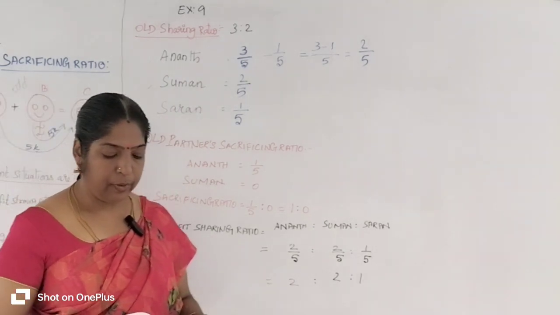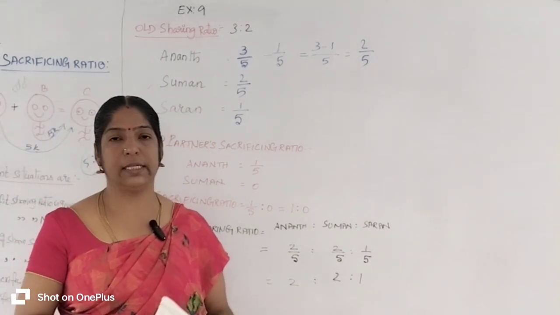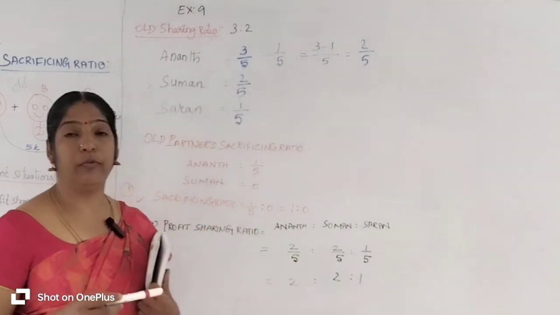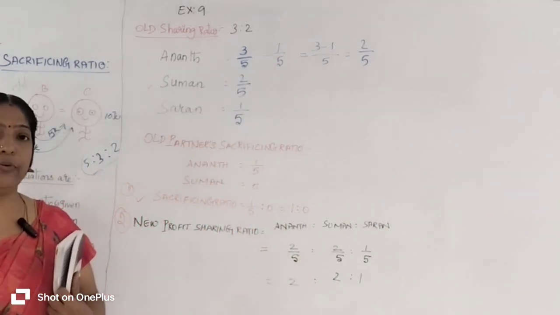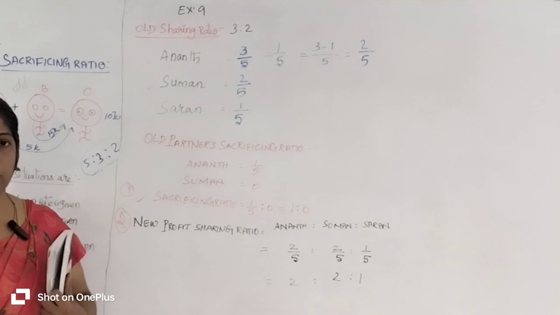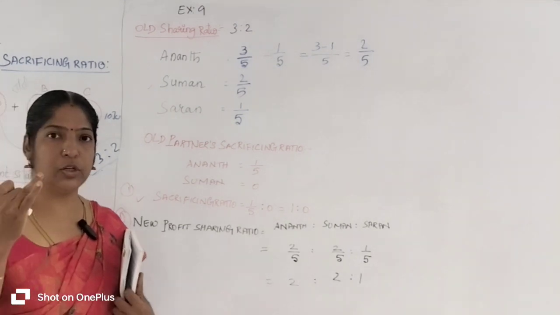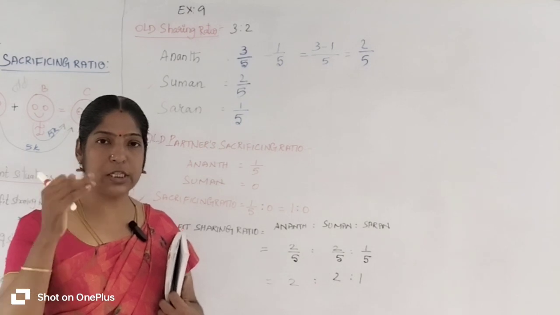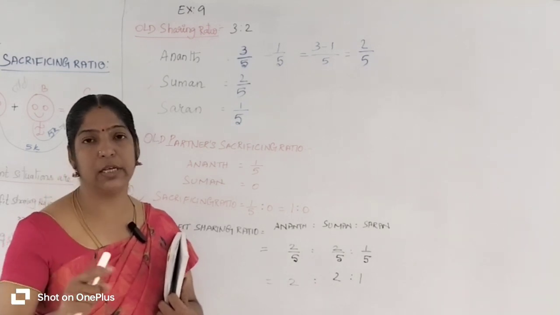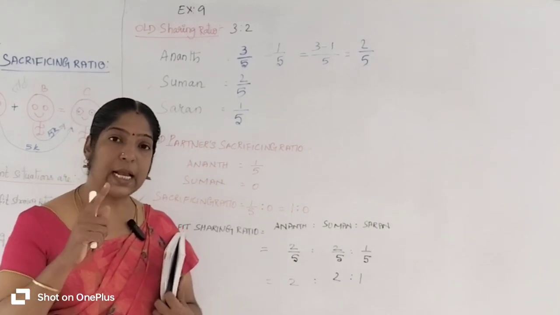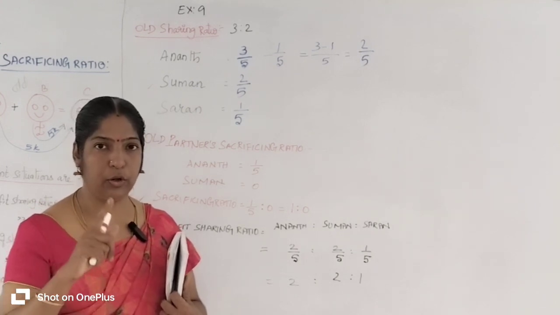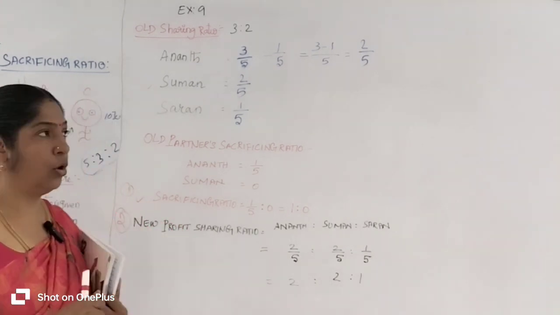Find out the new profit sharing ratio and the sacrificing ratio. They didn't give a new profit sharing ratio. This is a different situation. They asked two questions, to calculate the new profit sharing ratio and the sacrificing ratio. If they ask two questions, first we are going to find out the sacrificing ratio, because from the sacrificing ratio only you can find out the new profit sharing ratio.